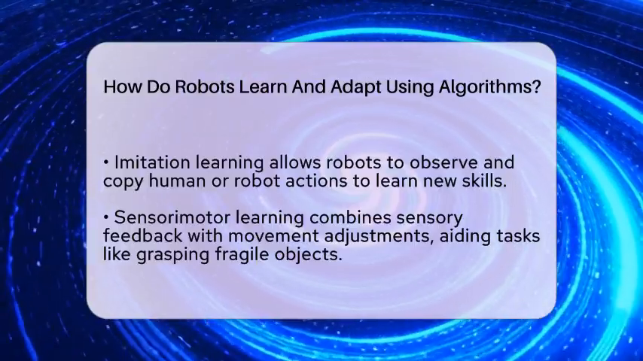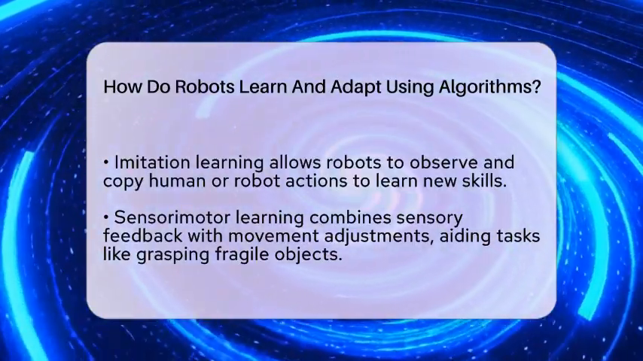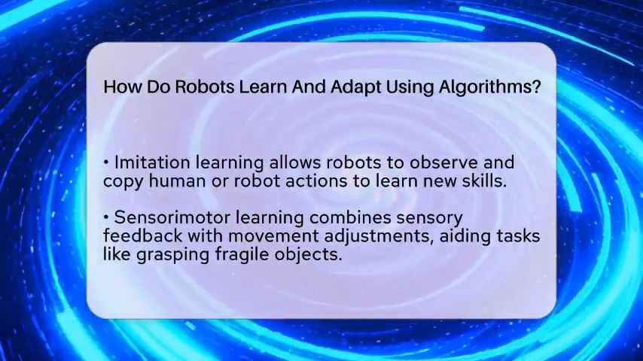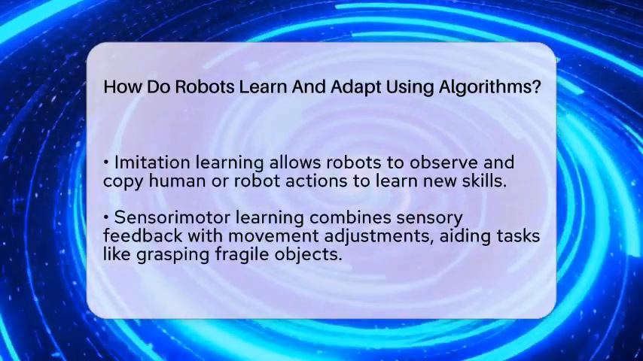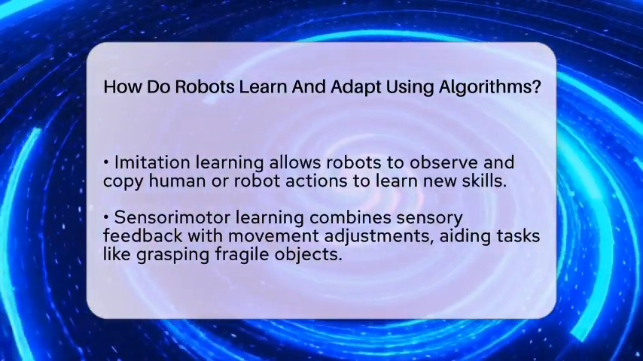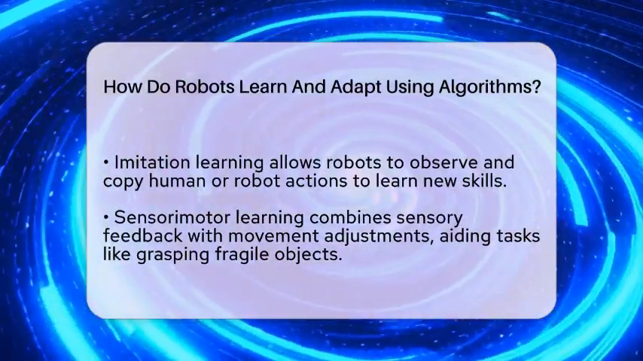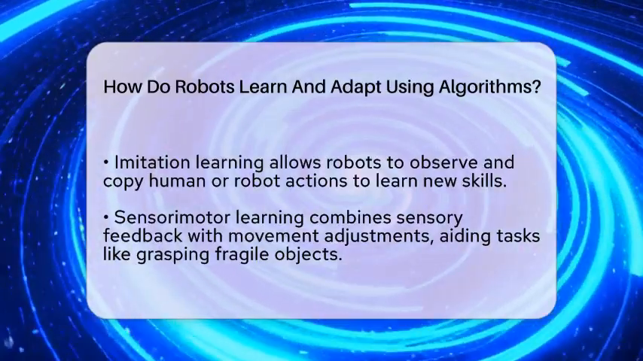Robots also use algorithms for motion planning and navigation. They calculate the best path to reach a goal and change their route if they detect obstacles. For instance, a robot working in a warehouse can learn to avoid boxes and find the quickest way to deliver items. It constantly updates its route based on sensor feedback, making its movements smarter and more efficient.